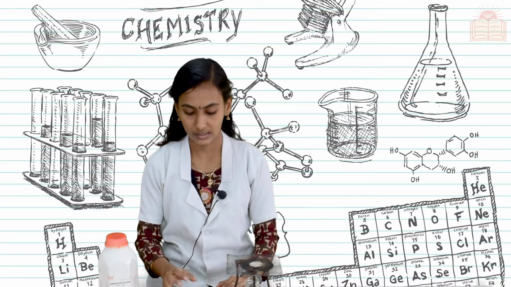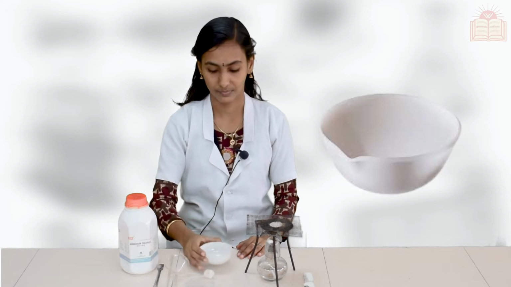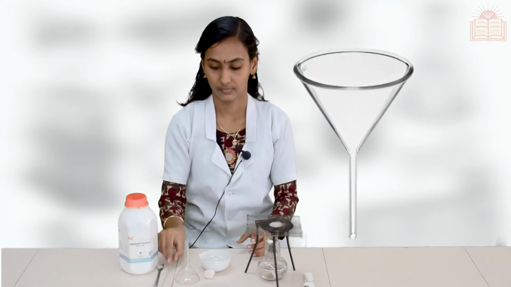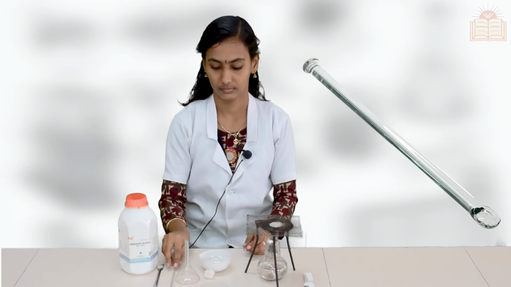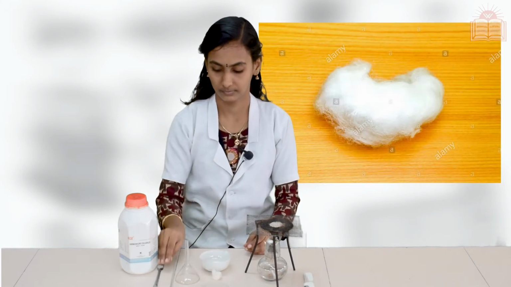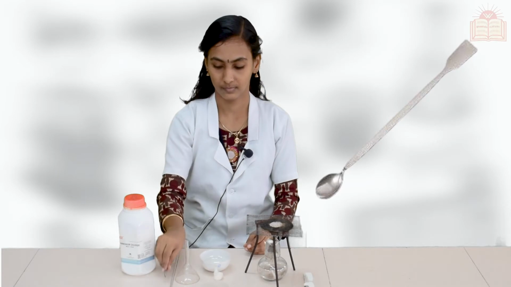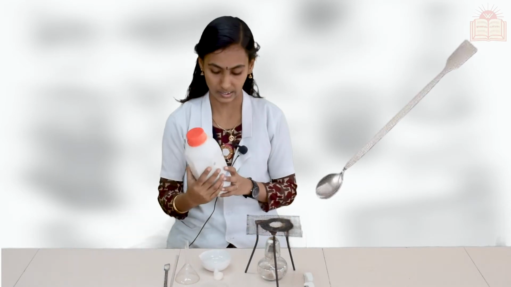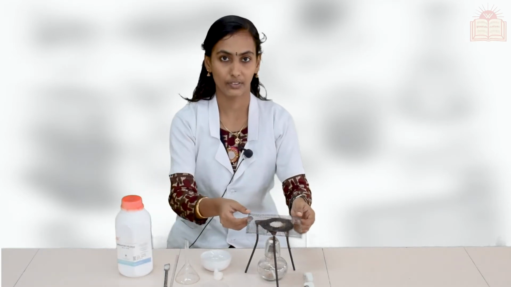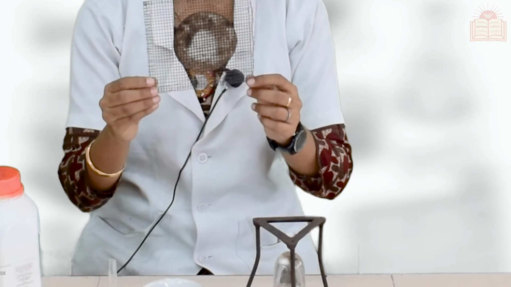For that, we needed a china dish, a watch glass, a funnel, a glass rod, a piece of cotton, a spatula, and here the substance that we are taking is ammonium chloride. It is a white color solid. Then for the heating reaction, we need a wire gauze, a tripod stand and a spirit lamp. These are the things we needed.